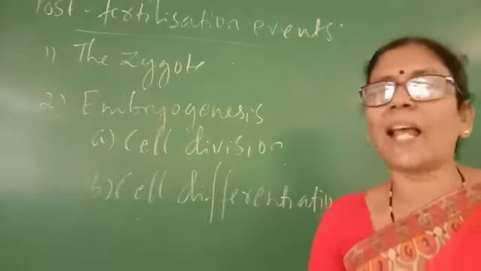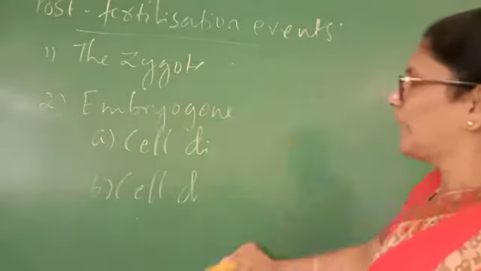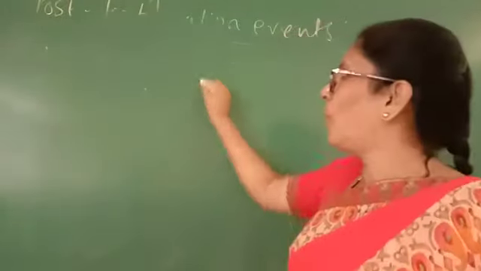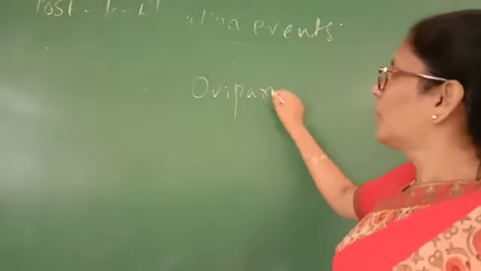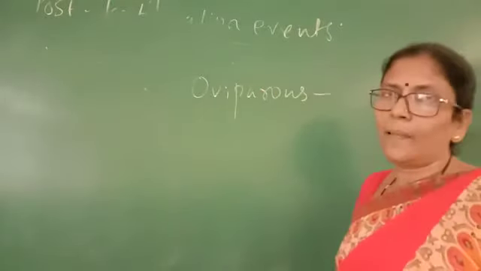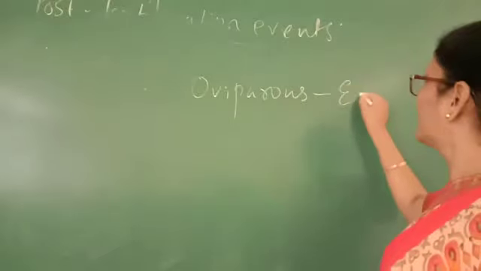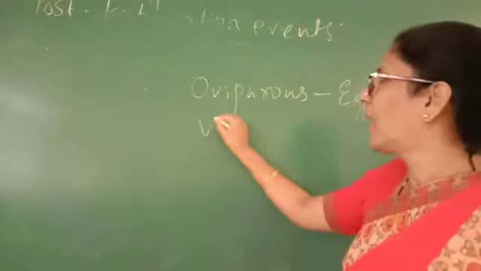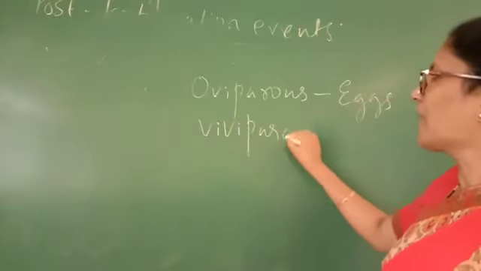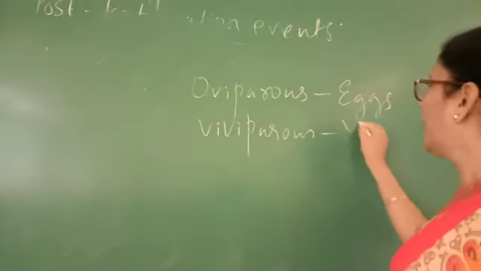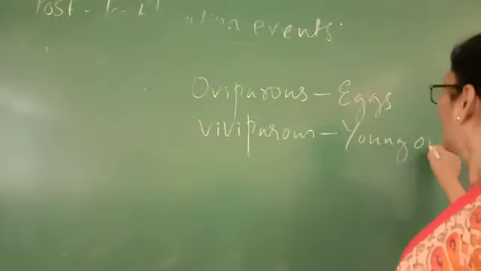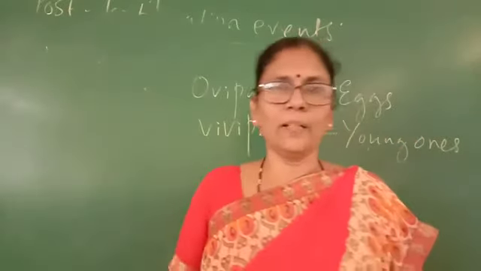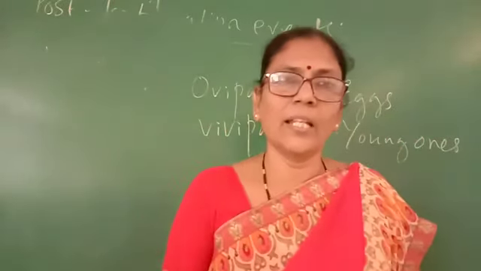The animals may be classified into 2 types. One is oviparous, another one is viviparous. Oviparous animals are those which lay eggs. Another type is viviparous, which give birth to the young ones. Here I am going to conclude this topic. We'll continue in the next topic.